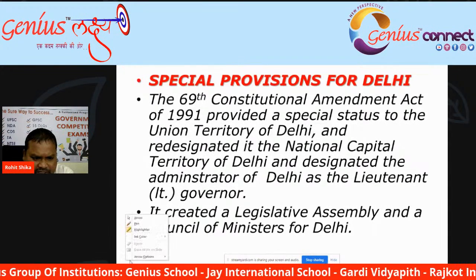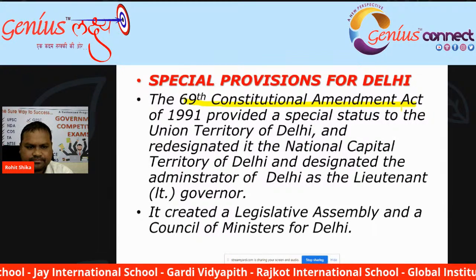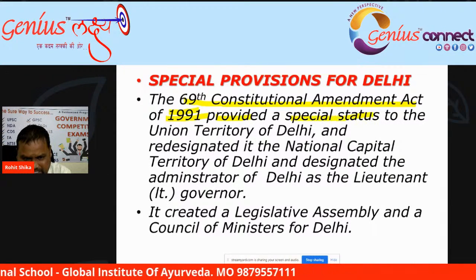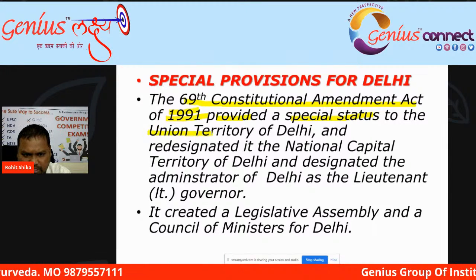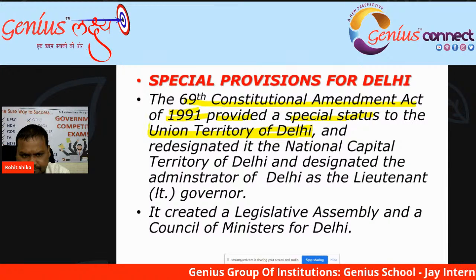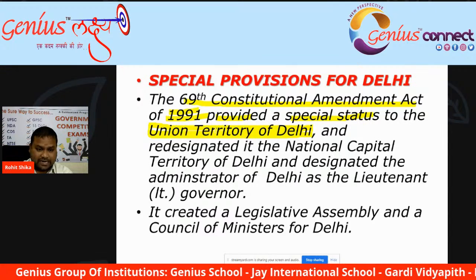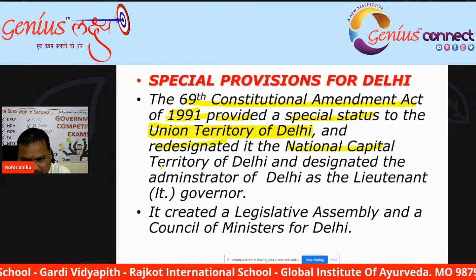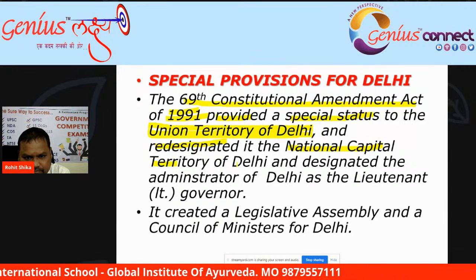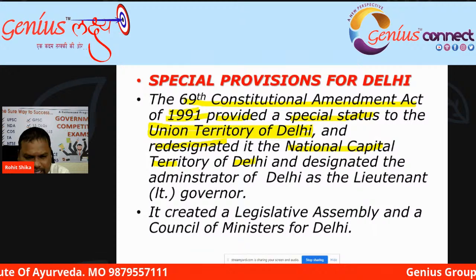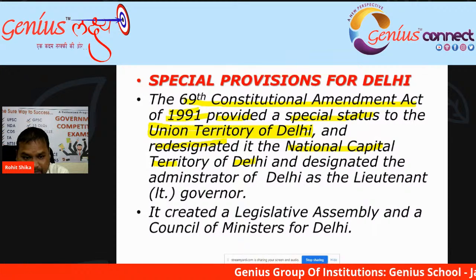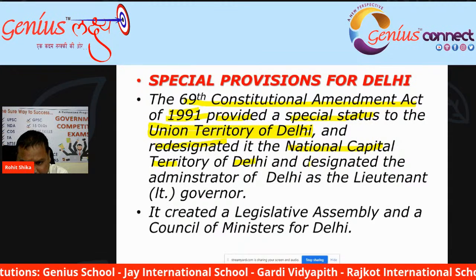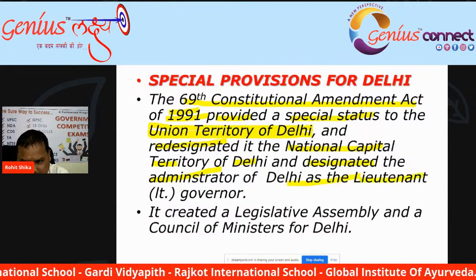The 69th Constitutional Amendment Act of 1991 provided a special status to the Union Territory of Delhi and redesignated it as the National Capital Territory of Delhi, NCT, and designated the administrator of Delhi as the Lieutenant Governor.